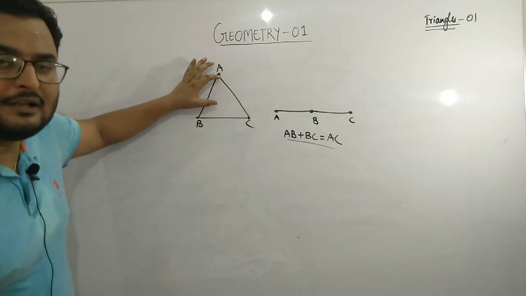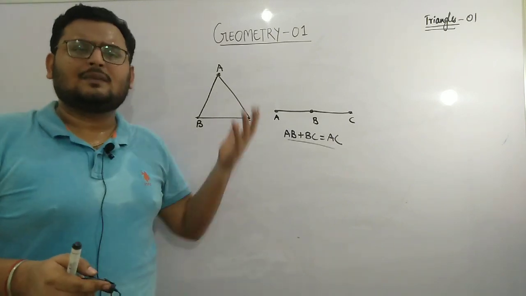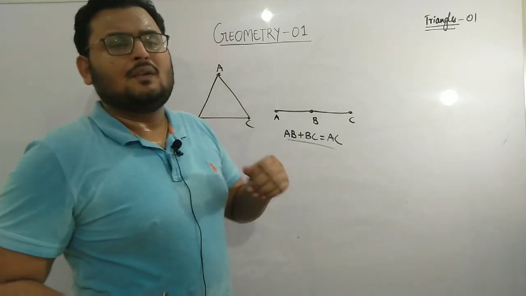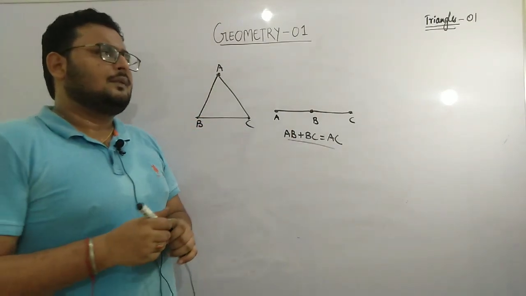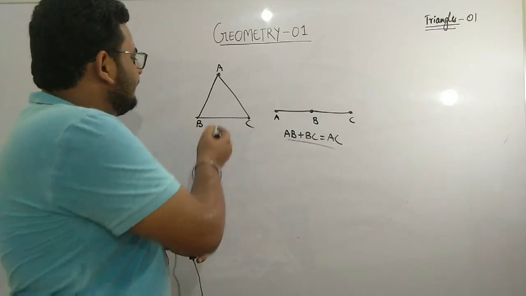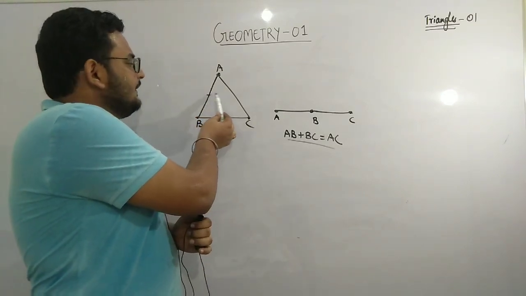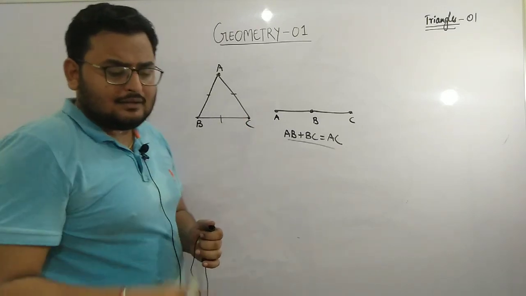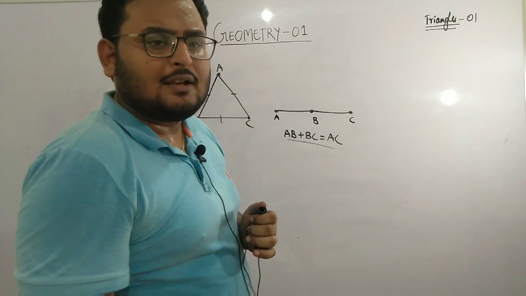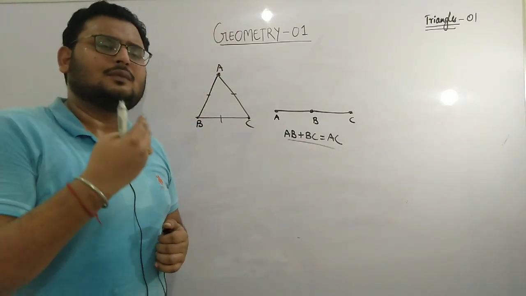This holds for any kind of triangle. We can classify triangles on the basis of their sides. We can also classify triangles on the basis of their angles. If you look at the figure, I would say to you that AB is equal to AC and it is equal to BC. Triangles can be classified on the basis of their sides, and also on the basis of their angles.